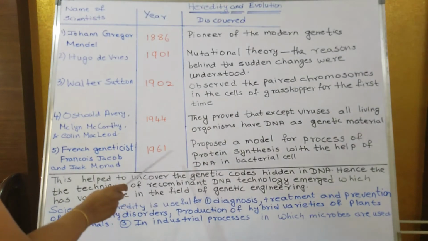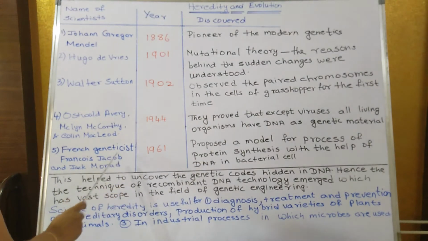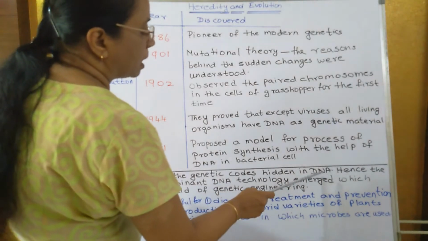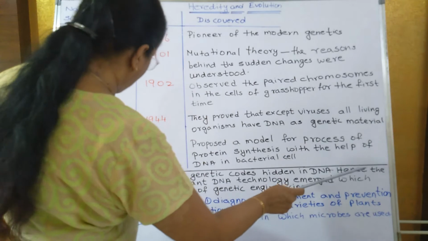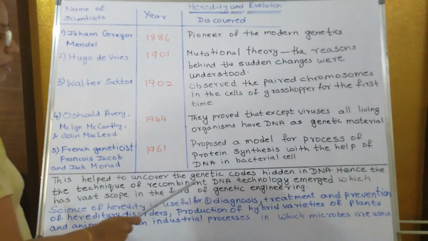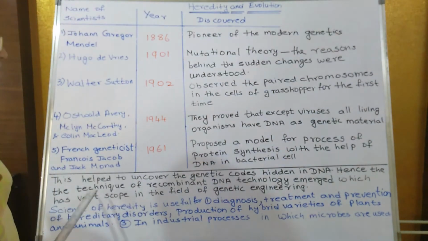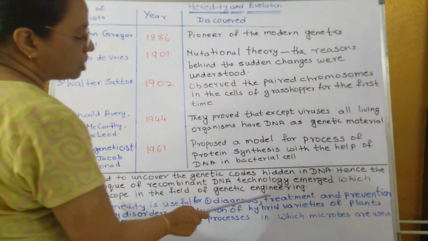Because of these French geneticists, it helped to uncover the genetic codes hidden in the DNA. Next you will be studying about this only. Hence the technique of recombinant DNA technology emerged, which has a vast scope in the field of genetic engineering.